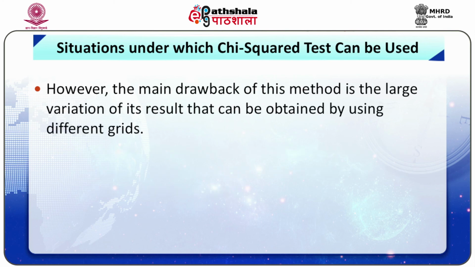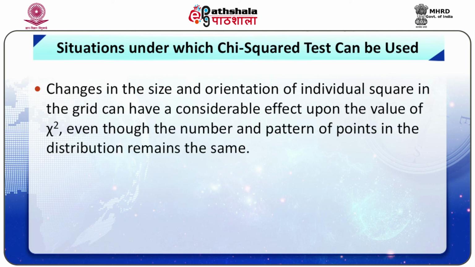Now, to sum up, the main drawback of this method is the large variation of results that can be obtained by using different grids. Changes in the size and orientation of individual squares in the grid can have a considerable effect upon the value of chi-square, even though the number and pattern of points in the distribution remain the same.